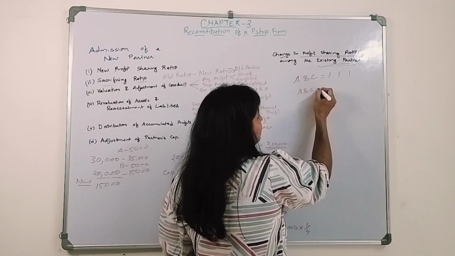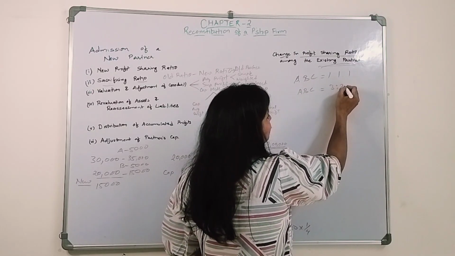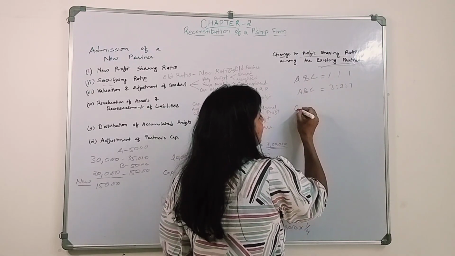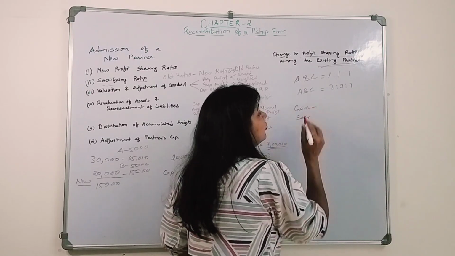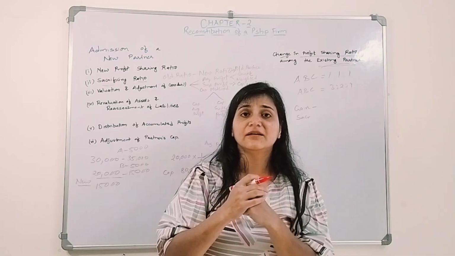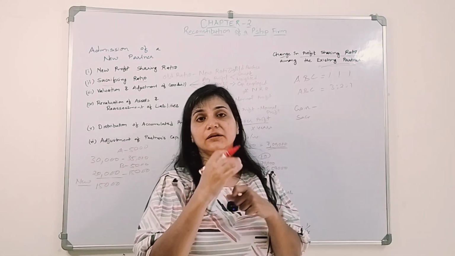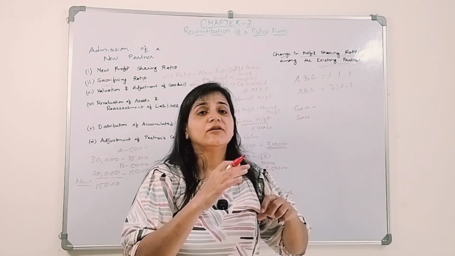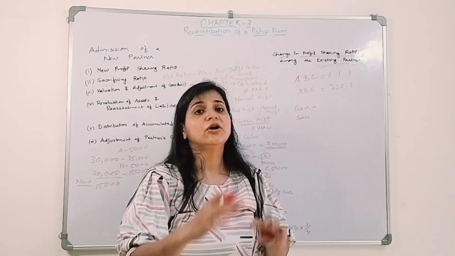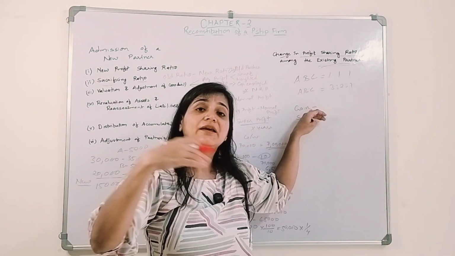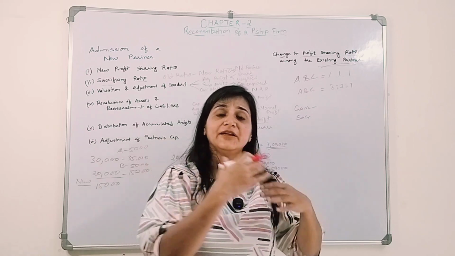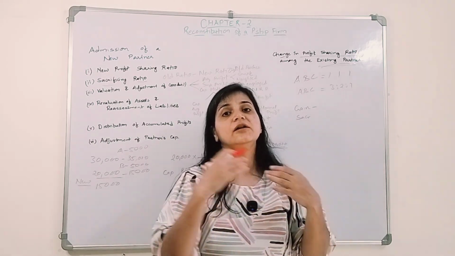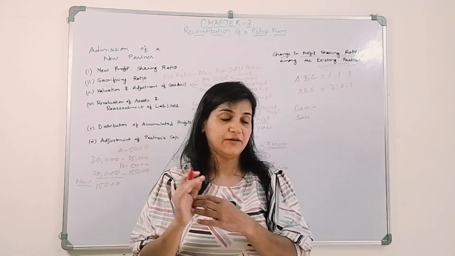They change the profit sharing ratio to 3:2:1. So in this case, some partner will be gaining, some partner will be sacrificing. So whosoever is sacrificing part of the profit is going to get the premium of goodwill amount, and who will give that goodwill amount? The partner who is going to gain the profit in the future, okay. So that partner will give their share from their capital to the partner who is sacrificing.